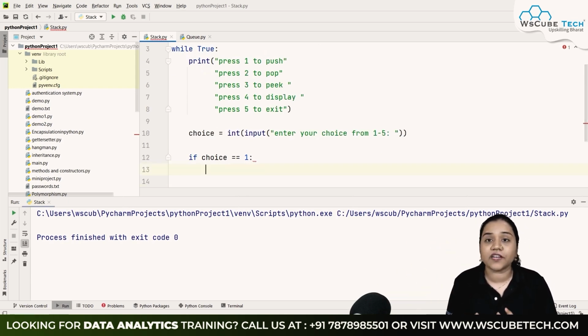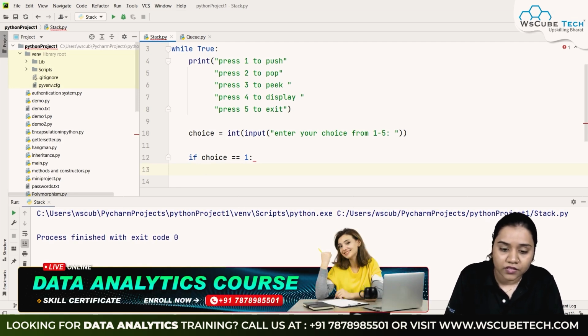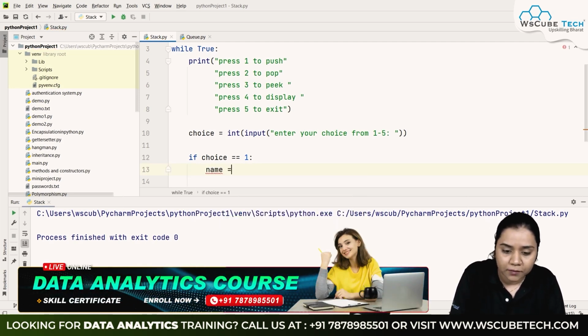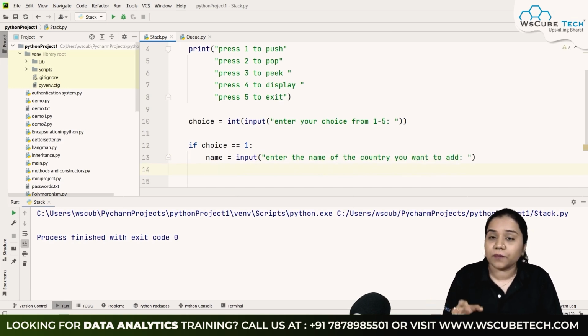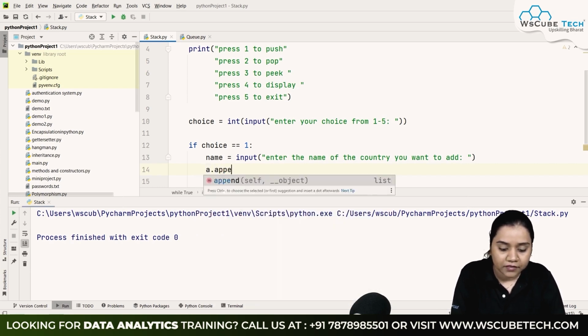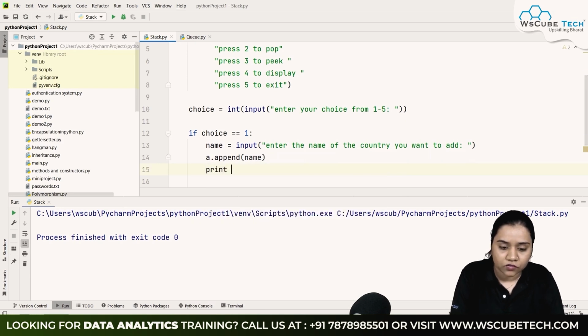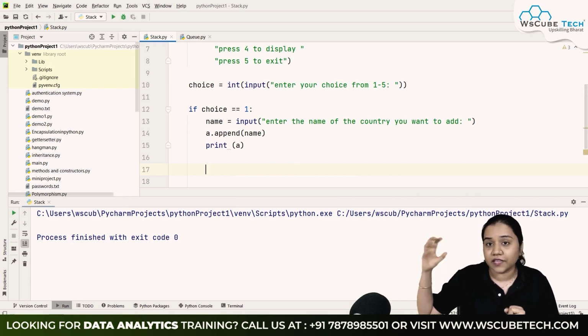Now with the list functions, we know that our append function allows us to add an element in the end. So we will be using our append function over here. What we need to do, we need to take the input from the user, that what they want to add. I'll be asking name is equal to input, enter the name of the country you want to add. After this, we will be adding this name to our stack. For that, all we need to do is write over here A, that is the name of our list, dot append name, and we will print it as well. So print A. Right, this is our first choice, that our first choice is to add something in the end, and our append method allows us to add an element towards the end of the list.